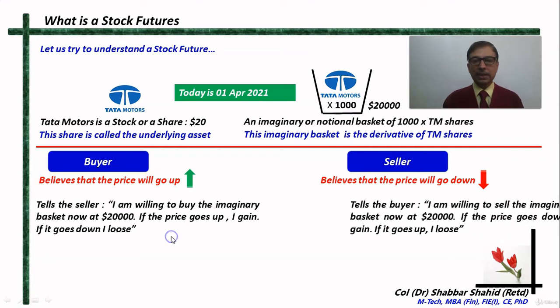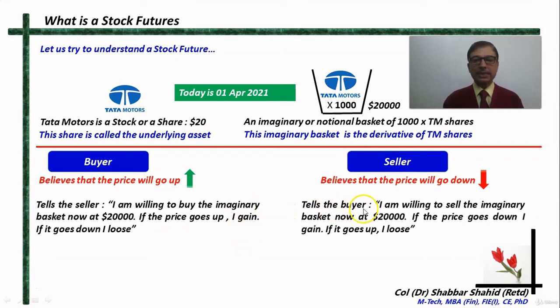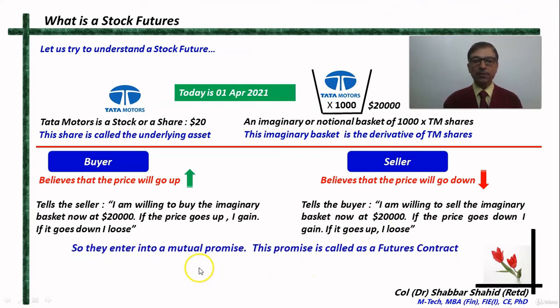At the same time, the seller tells the buyer, I know that the notional basket does not belong to me, but still, if you are willing to buy, then I am willing to sell that imaginary basket at $20,000 now. If the price goes down in future, then I gain, and if it goes up, then unfortunately I lose.